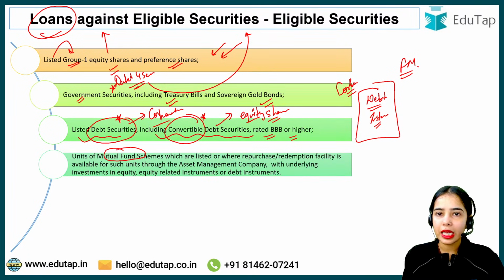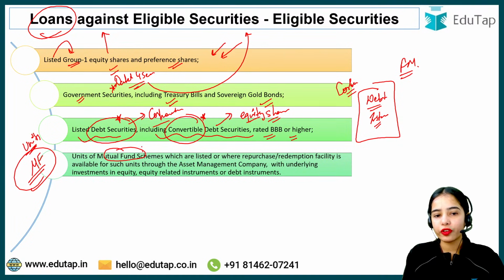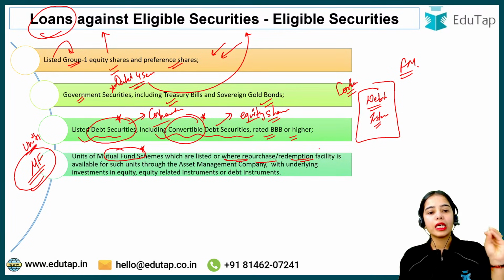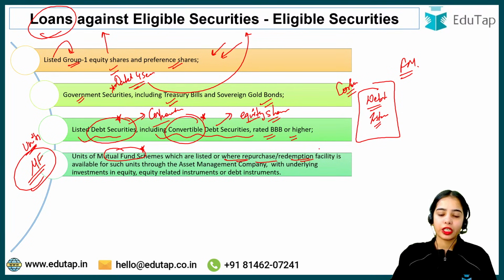Units of mutual fund schemes. So if you have units in a mutual fund, units of mutual fund schemes which are listed, or where the repurchase or redemption facility is provided by the asset management company, are eligible securities. So basically, if you have units of a mutual fund scheme, these are eligible securities.